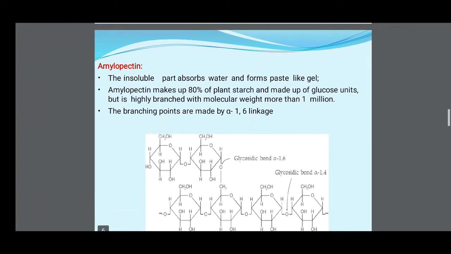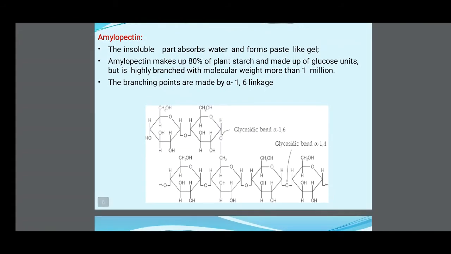Amylopectin, the insoluble part, absorbs water and forms a paste-like gel. Amylopectin makes up 80% of the plant starch and is made up of glucose units, but is highly branched with molecular weight more than 1 million. The branching points are made by alpha 1 to 6 glycosidic bonds.